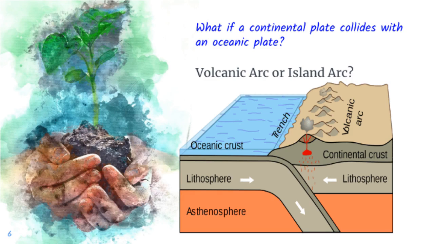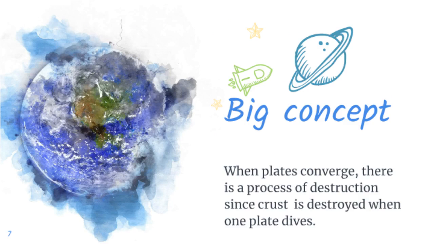Here a volcanic arc is formed instead of an island arc. The Cascade Volcanic Arc in western North America and the Andes Mountains along the western edge of South America are just 2 of the examples. But volcanic arcs, island arcs and mountain ranges are formed in these processes.